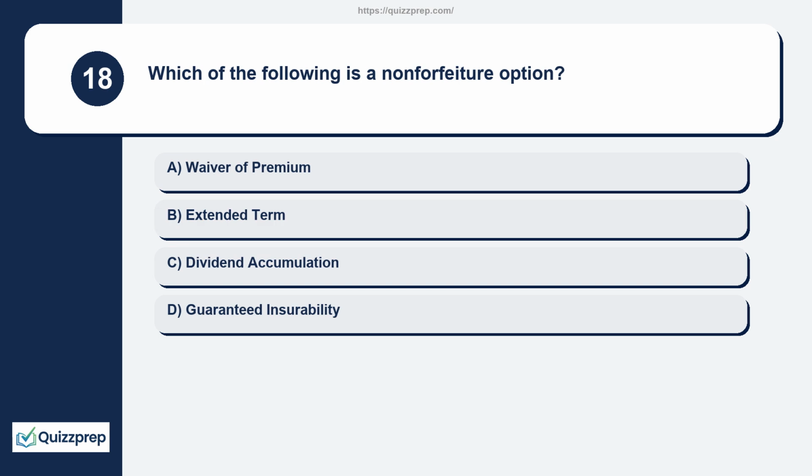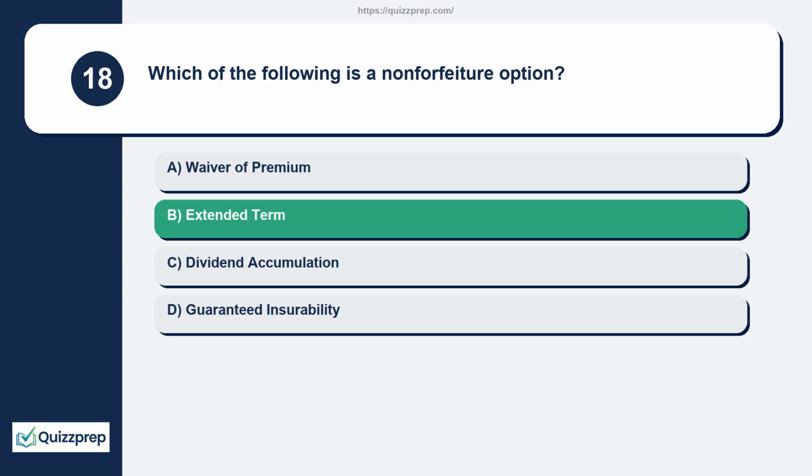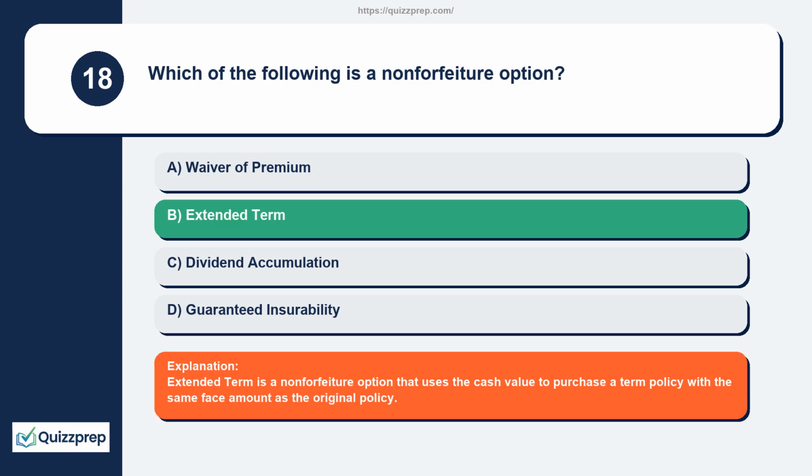Question 18. Which of the following is a non-forfeiture option? Waiver of premium, extended term, dividend accumulation, guaranteed insurability. Extended term is a non-forfeiture option that uses the cash value to purchase a term policy with the same face amount as the original policy.